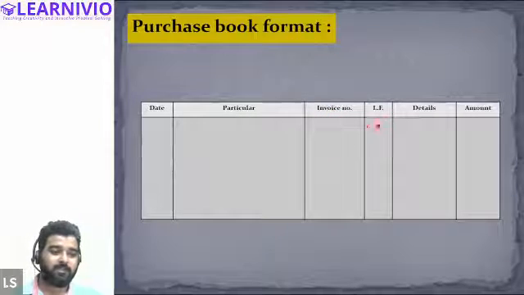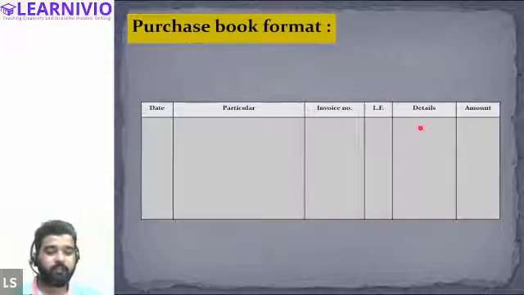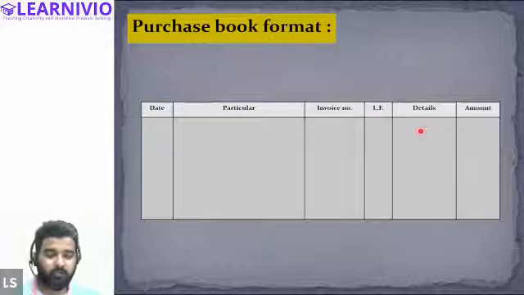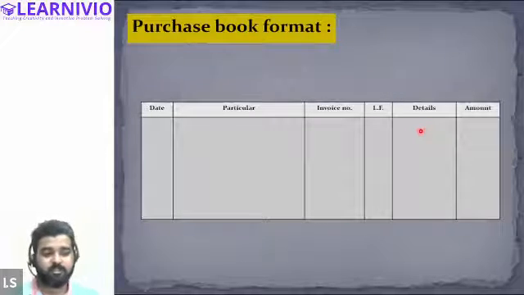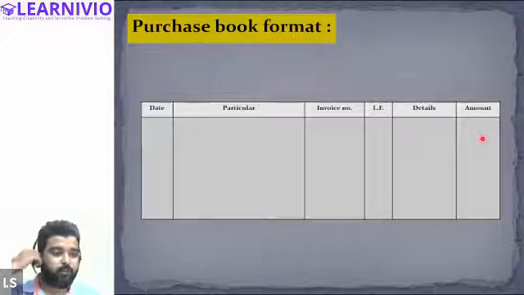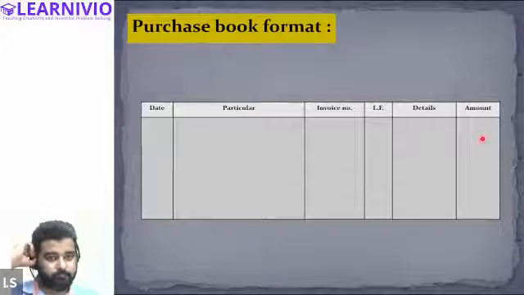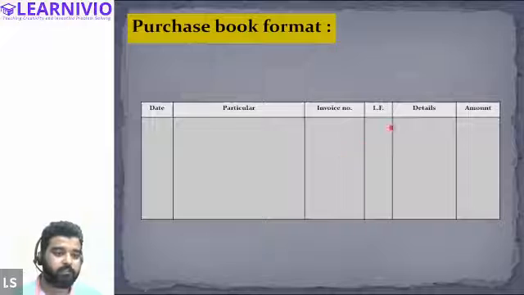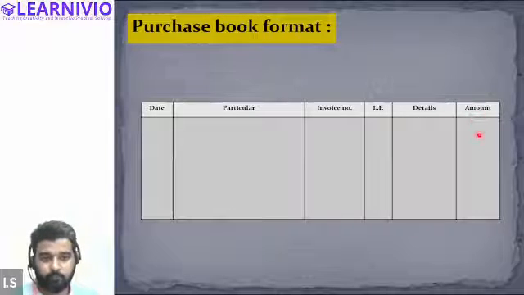Then there is the ledger folio, and after that we have details regarding quantity and prices at which we are purchasing. Finally, the last column is the amount, the total amount payable to the supplier. So this is how the purchase book looks: date, particulars, invoice, ledger folio, details, and amount.